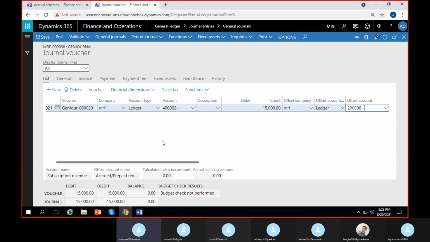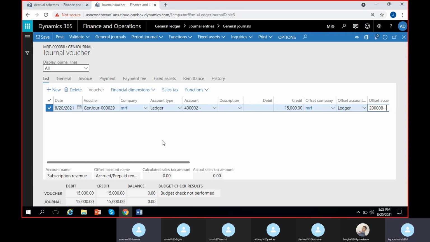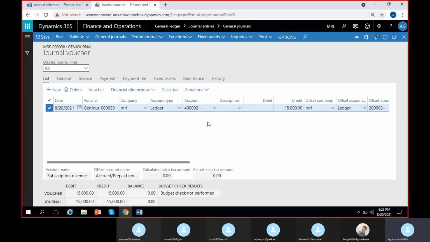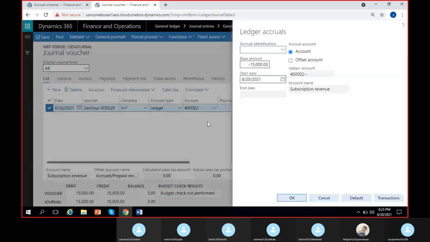Going to function, validate or post. No. We can validate and post it, but before that, our agenda is to apply the accrual scheme. We can't skip that step. Functions. So click on functions, then ledger accruals. And what now? We have to select the scheme.